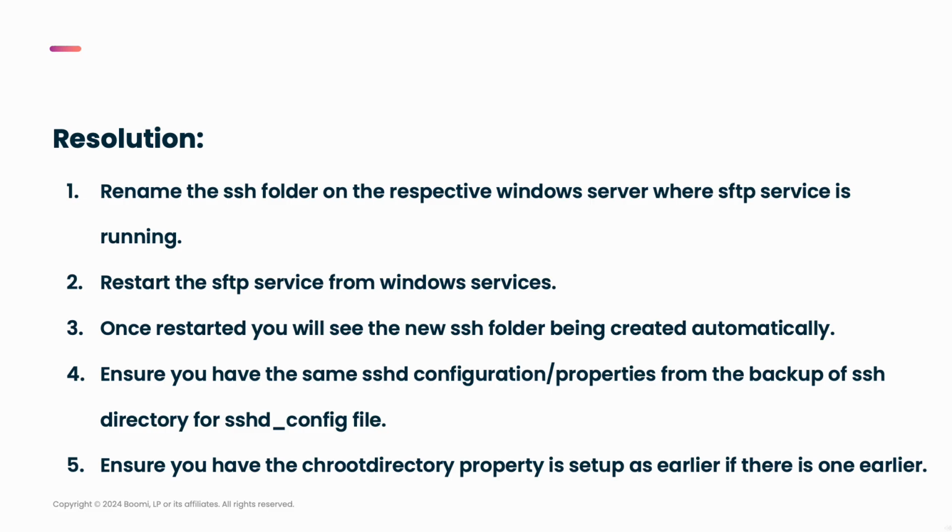When in your Boomi process or connection you are using an SFTP connector and trying to access those folders, you might use some global properties in the pre properties, where it might not route to the correct directory, and it shows that the directory does not exist or something. So ensure the chroot directory property is set for the respective SFTP user.